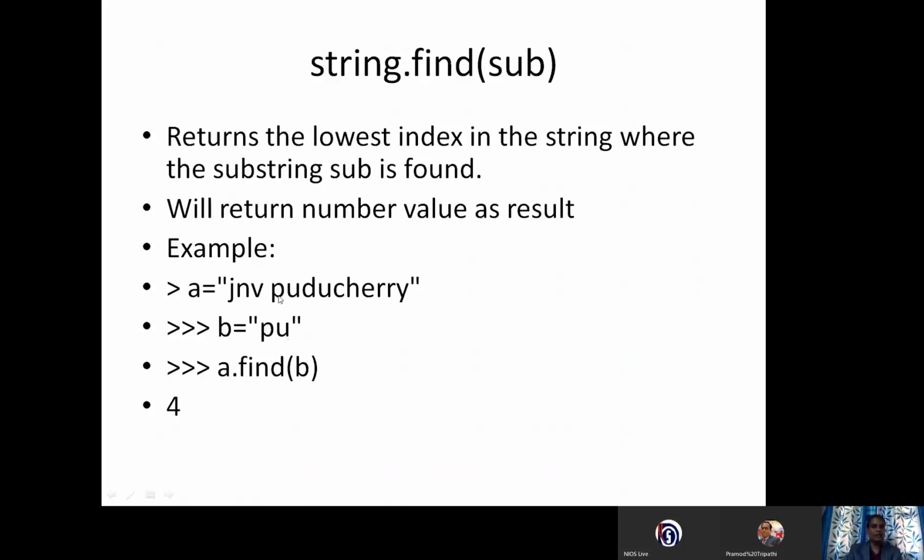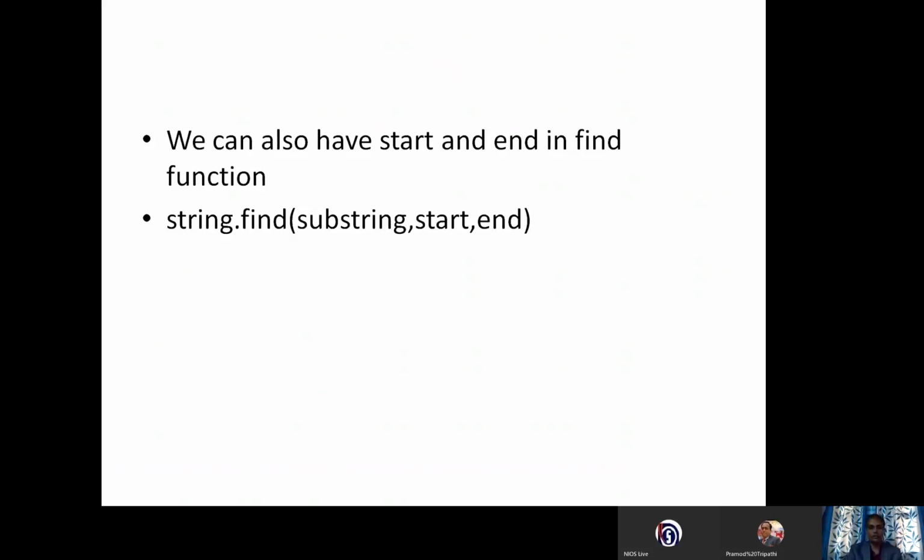You can see index numbers 0, 1, 2, 3 are empty, and at 4 I am getting the result. The pu is occurring here. If it is not occurring, then it will display some error or some kind of issue. We can also have a start and end in the find function. You can write string.find, then the substring you want to find, start and end.